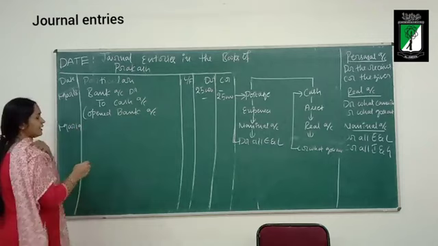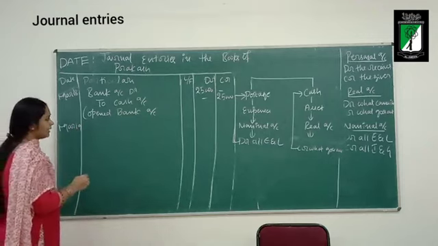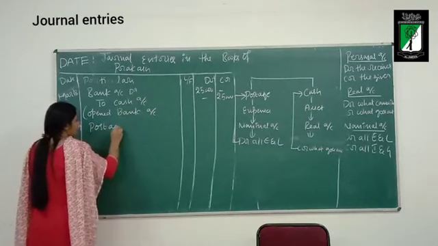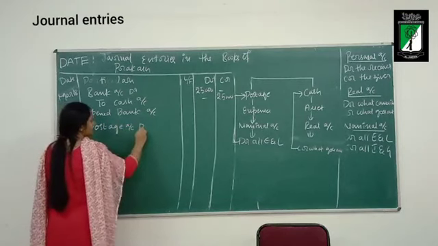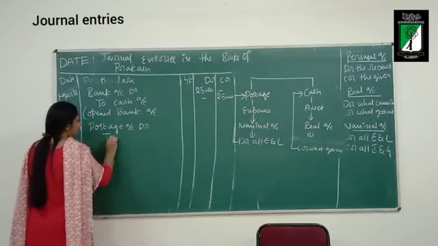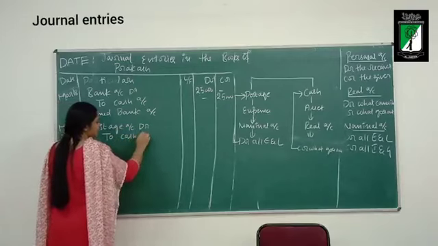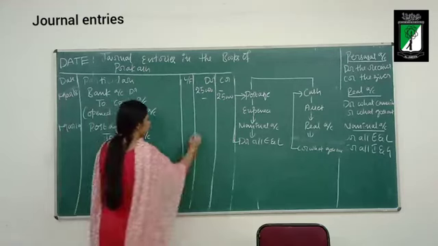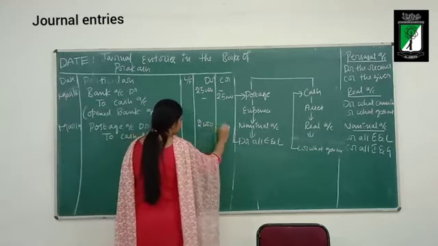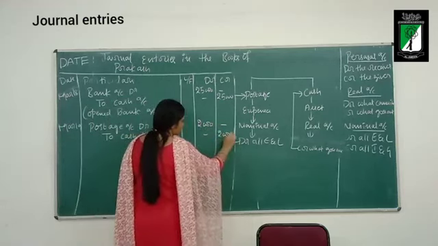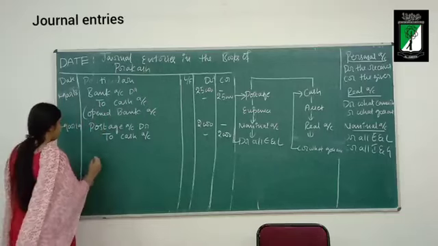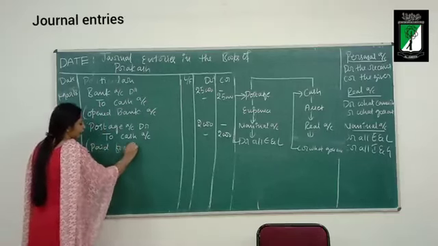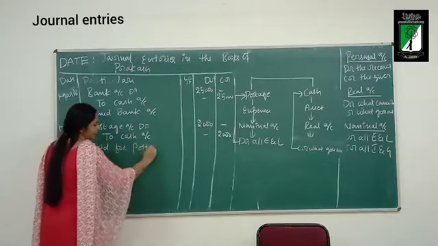I should debit the postage account. Postage account debit to cash account, amount 2,000. Narration: paid for postage.